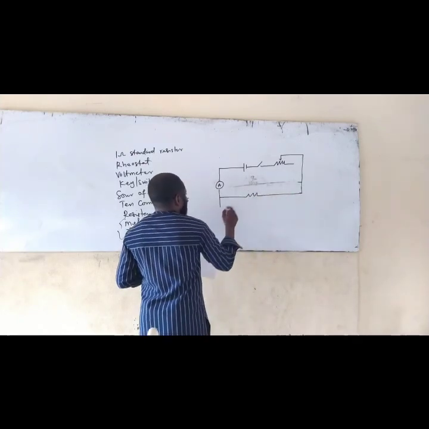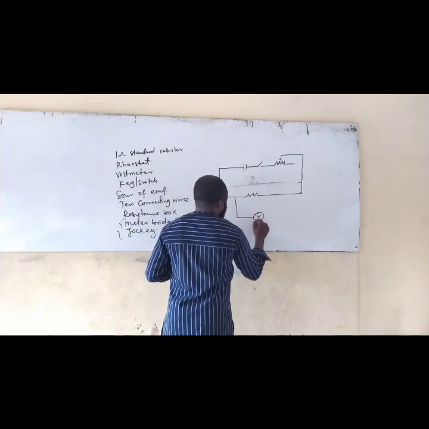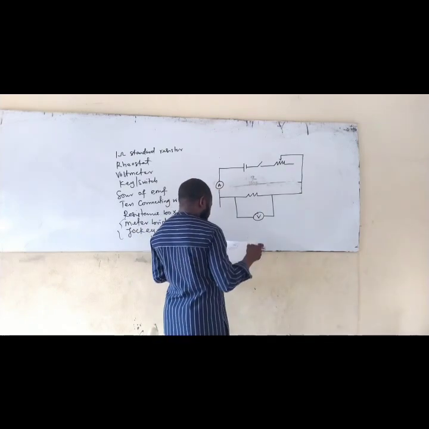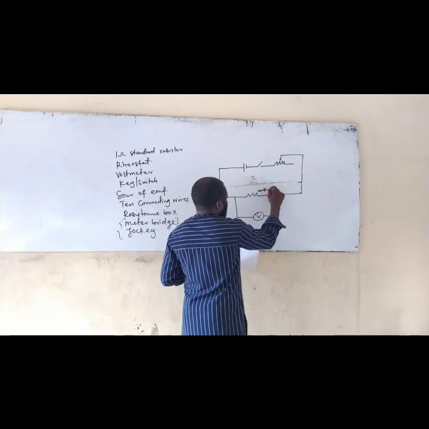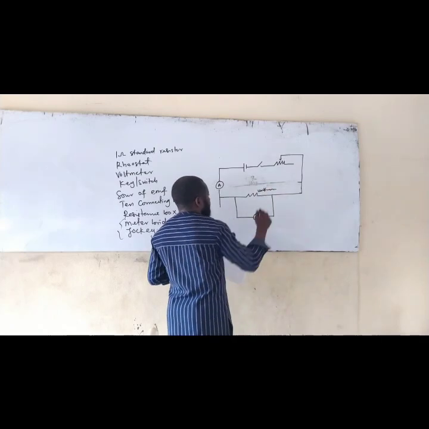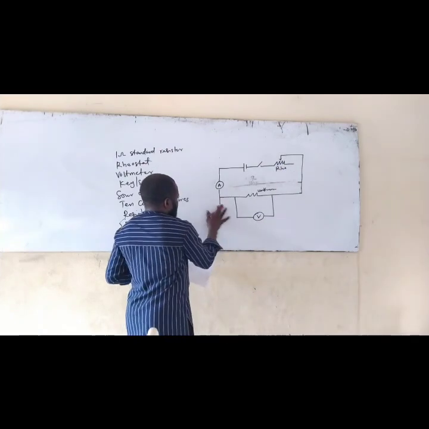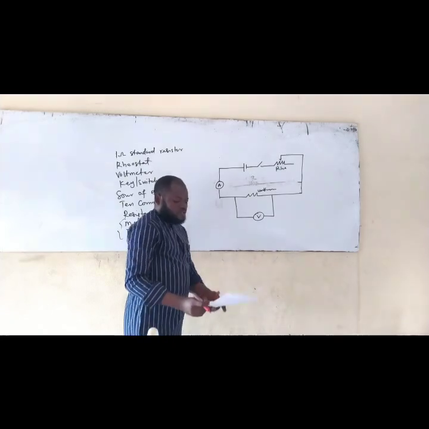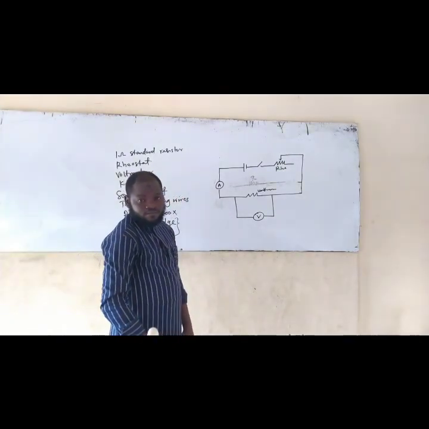All right, so here I'm going to have my voltmeter because it has to be in what? In parallel. Then this is the unknown resistance, or you call it resistance box, and this is what? Rheostat. Now watch, this one is no longer here. Now, what are the things you need to understand in this diagram? This is how the diagram is going to be given.